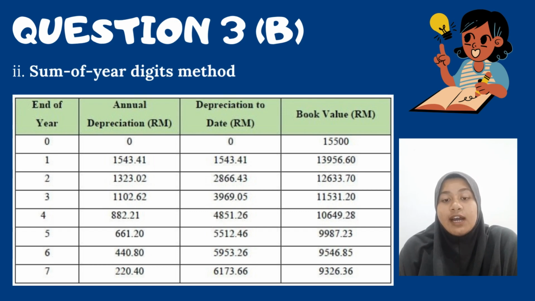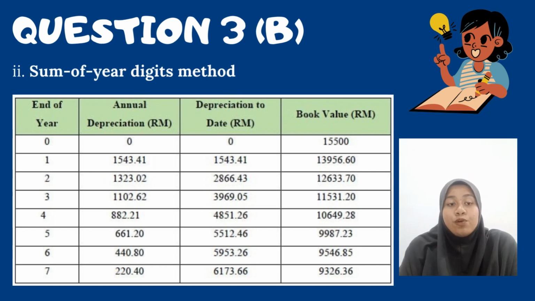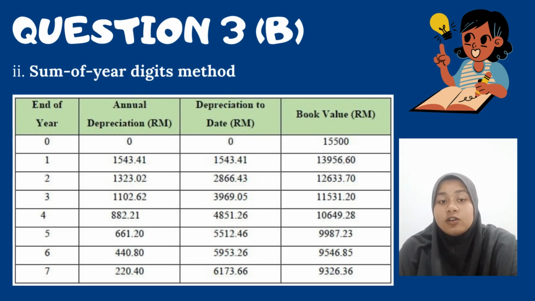And then to calculate total depreciation, subtract the salvage value from the cost, for example, RM15,500 minus RM9,326.36, and you get RM6,173.64. Finally, the book value is equal to the cost minus the accumulated depreciation